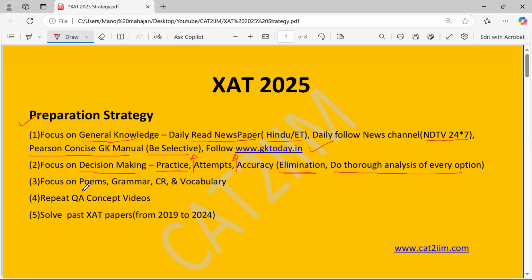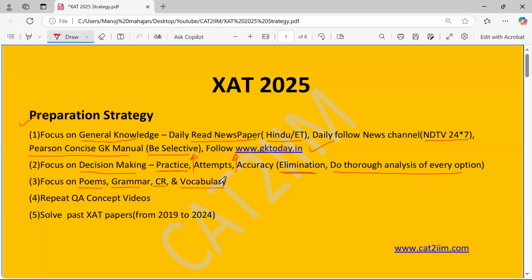Now start focusing on poems also. You can have a look at the past XAT papers to have an idea what kind of poems have been tested. You have to definitely focus on grammar, critical reasoning, and vocabulary from the verbal ability part and the logical reasoning. So CR becomes critical from that perspective.